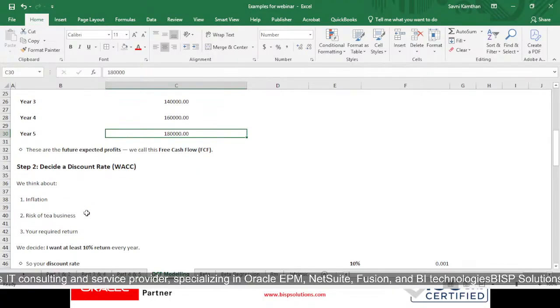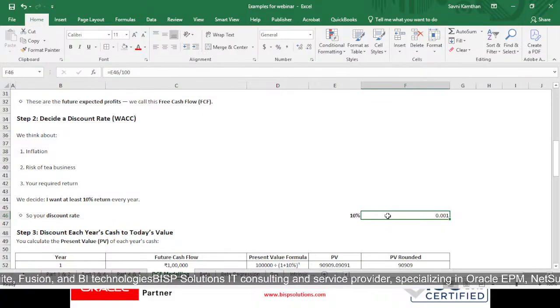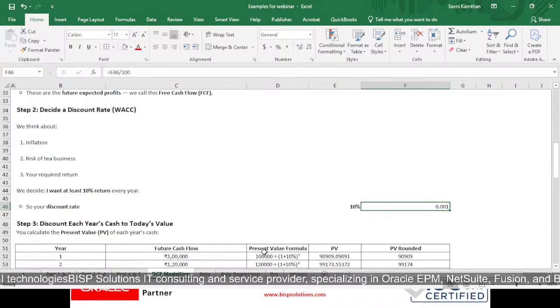Then we will be deciding a discount rate, which is WACC. So we think about inflation, risk of the business, and also we understand the required return. So we decide I want at least 10% return every year. So my discount rate will be 10%, and if I calculate it as a decimal, it will be 0.1.